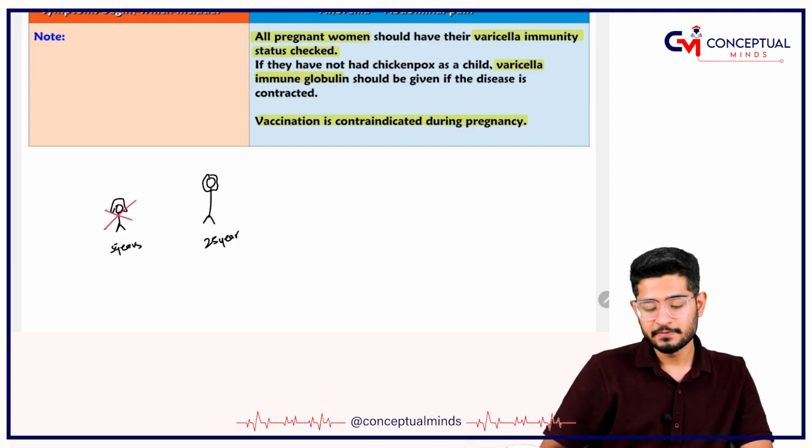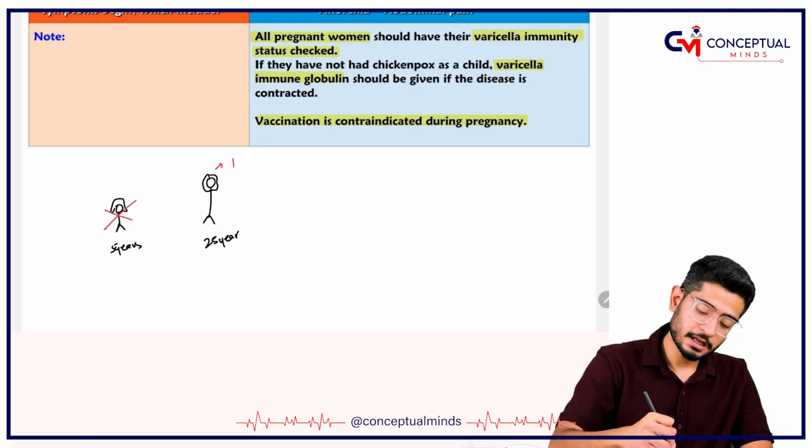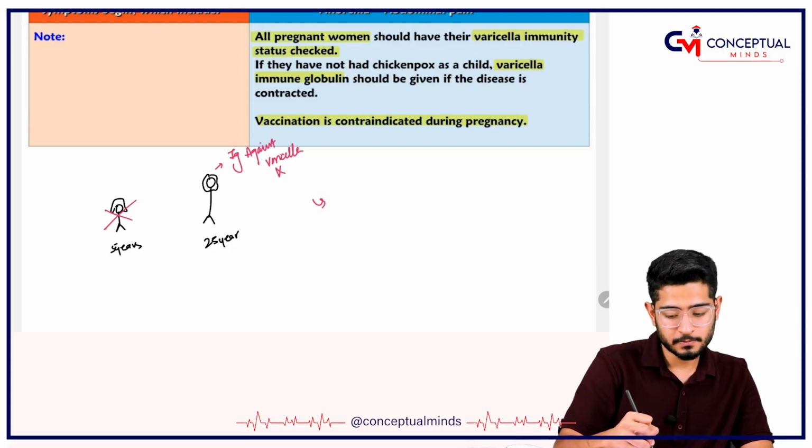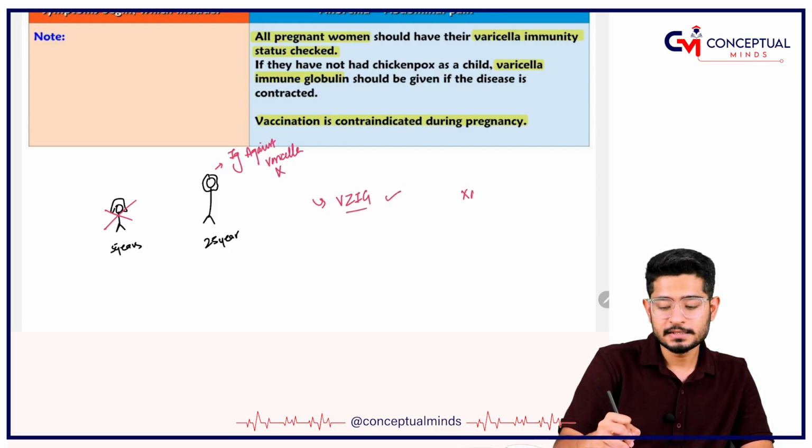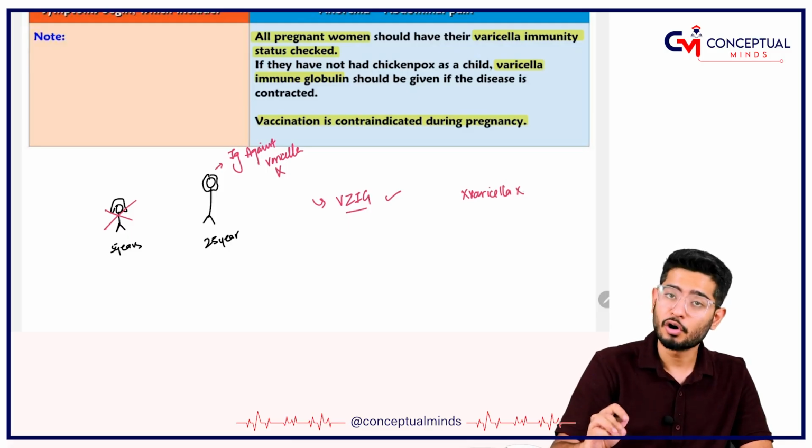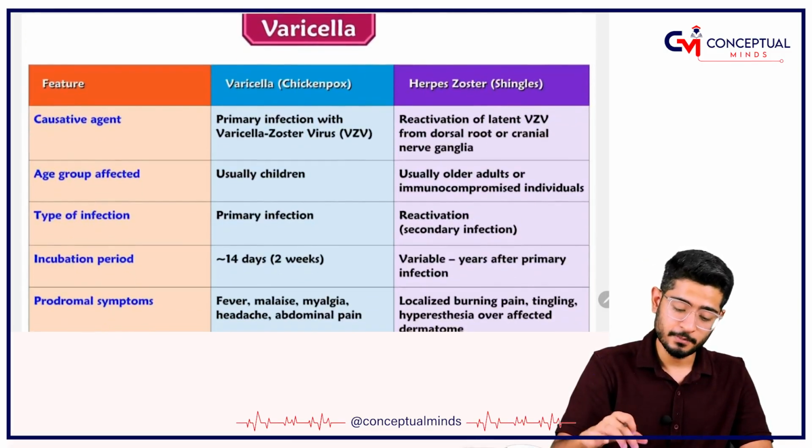So what does this signify? That this lady does not have immunoglobulins against varicella. So if it is not there, then we have to give it from outside. Varicella-Zoster immunoglobulin is given. Please understand, the varicella vaccine is not given in the times of pregnancy.